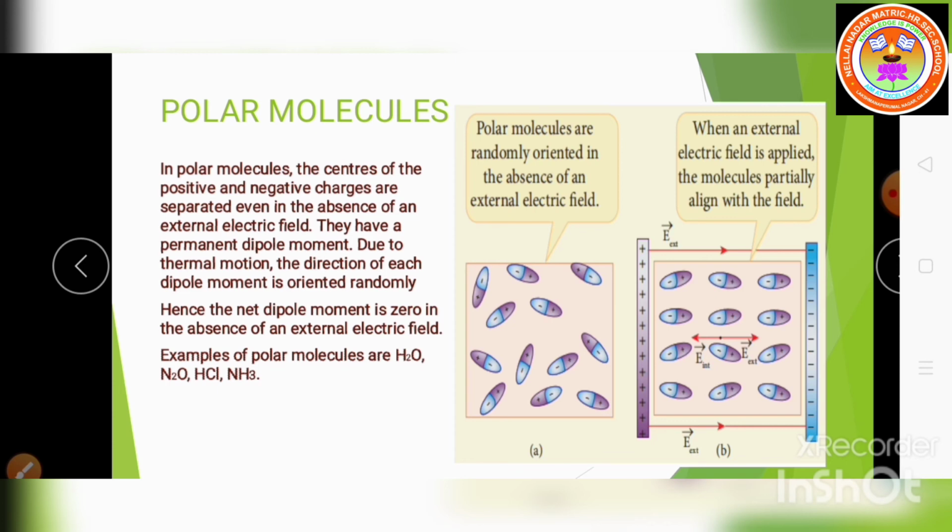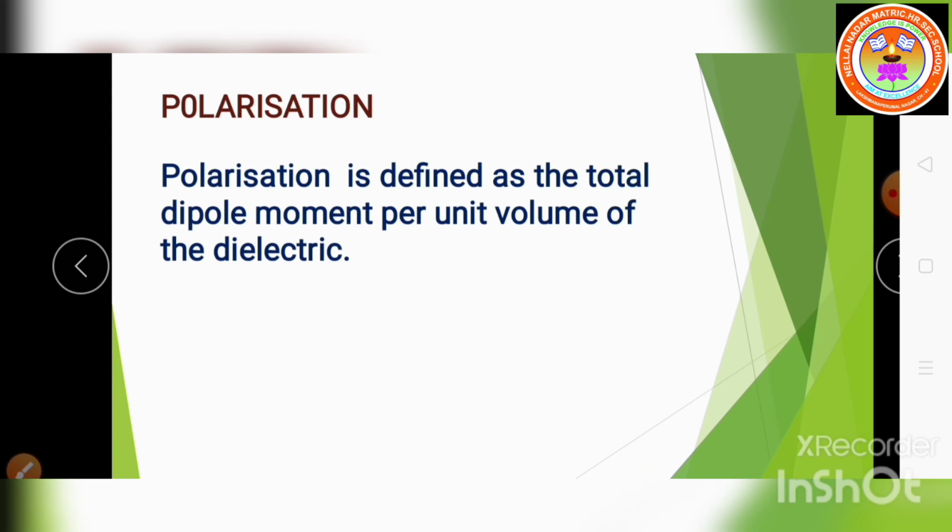Due to this arrangement of the dipoles, charges are created at the ends, negative here and positive there, so the field moves from negative to positive. Then the dielectric is said to be polarized by an external electric field. Okay, understand? Next we come to the topic polarization.